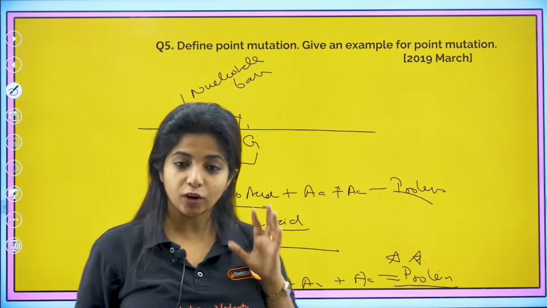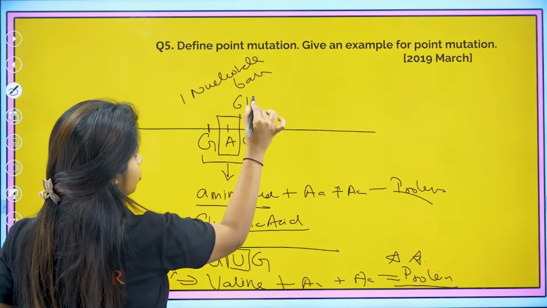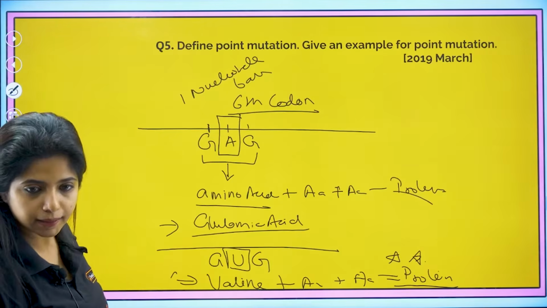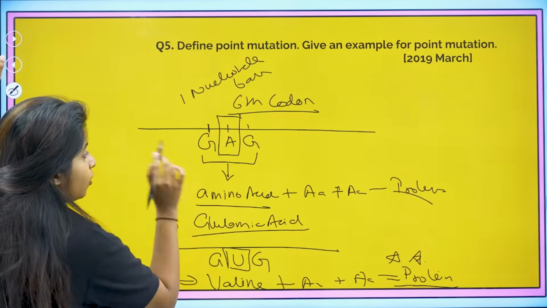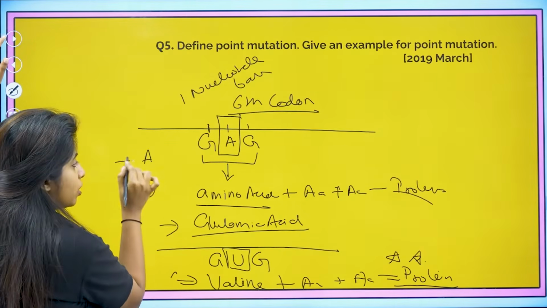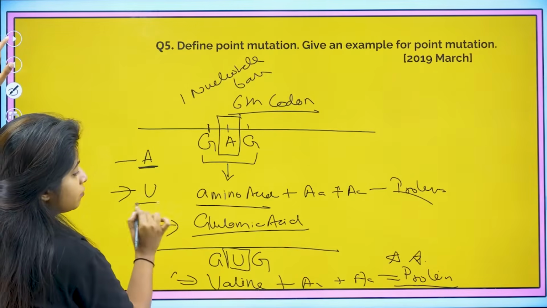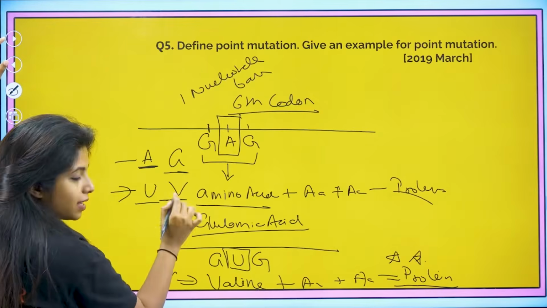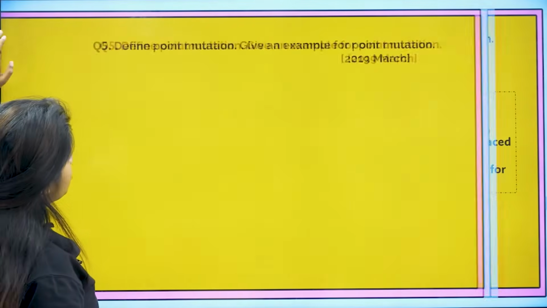Sickle shape. And always remember, this is the 6th codon where this point mutation is happening. Also remember, A comes before U, so it was A before and then it becomes U. Similarly, glutamic acid, G comes before V, so it was G first and then comes valine. I hope that's also clear.